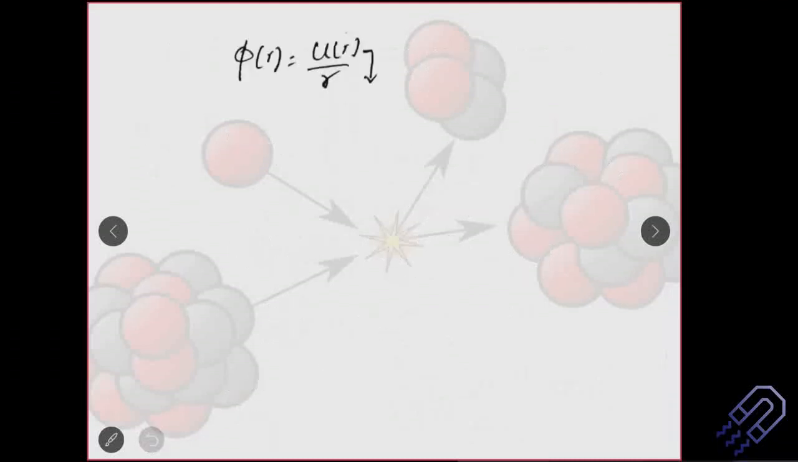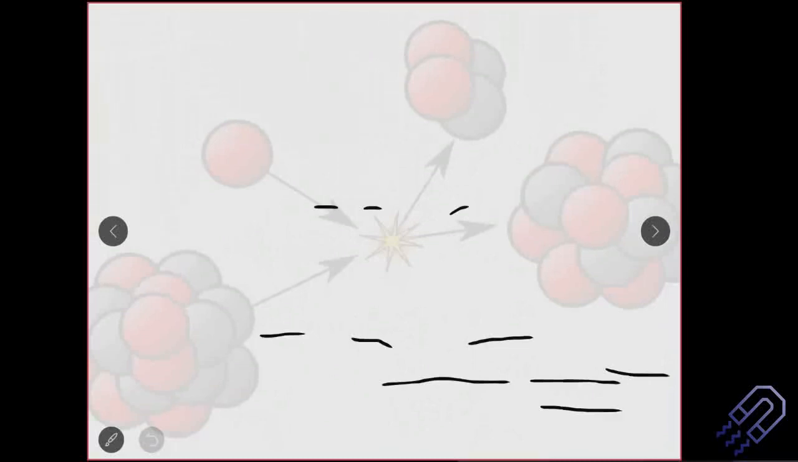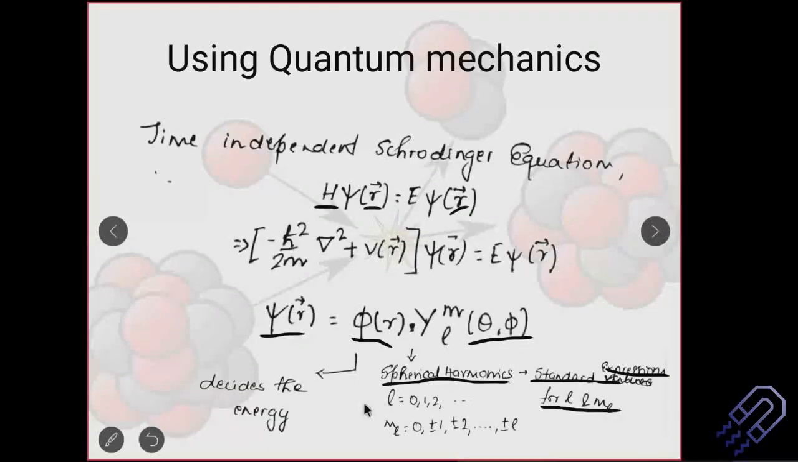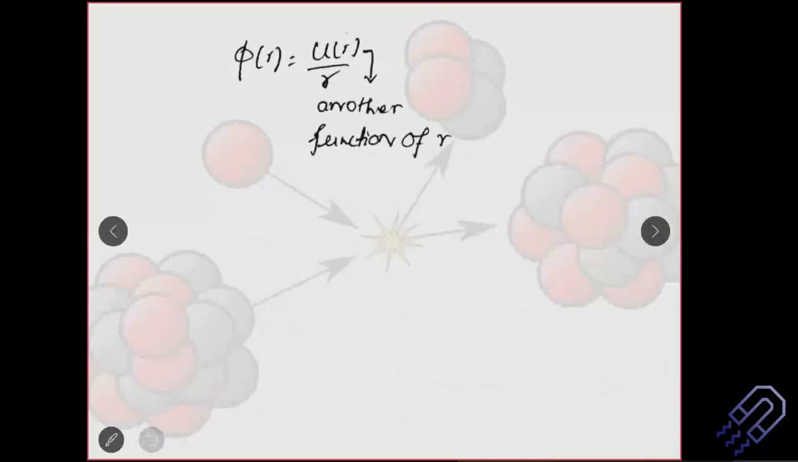So let's see what is the form of phi now. This phi will actually decide the energy, and what we do is we consider this phi to be U R divided by R. We know that it actually depends on R, but since it's basically a central potential, it also says that it inversely depends on R. This is important because you know that the potential will actually have an impact with distance.